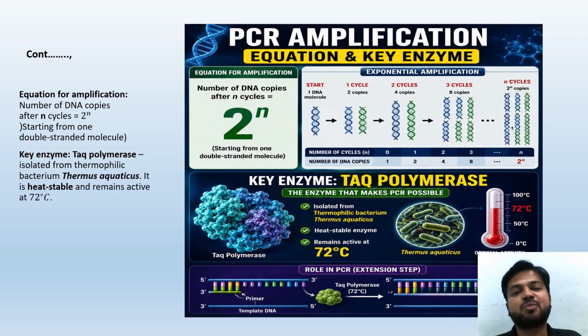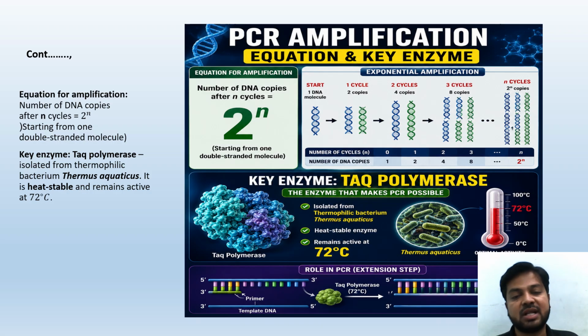The key enzyme in PCR amplification is Taq polymerase, isolated from the thermophilic bacterium Thermus aquaticus.